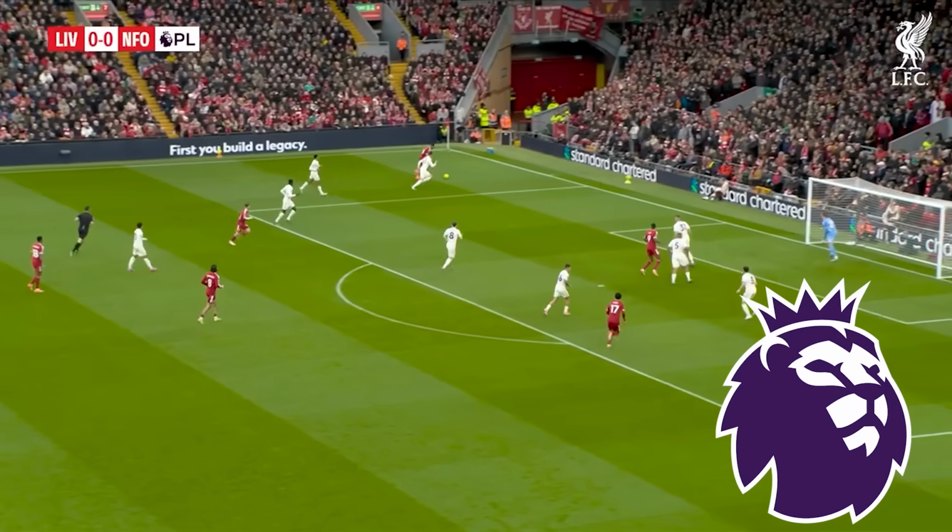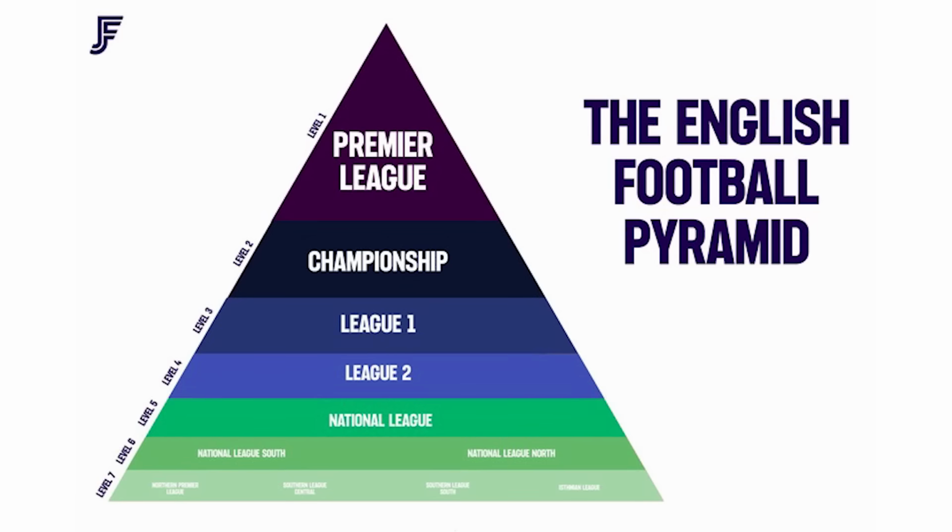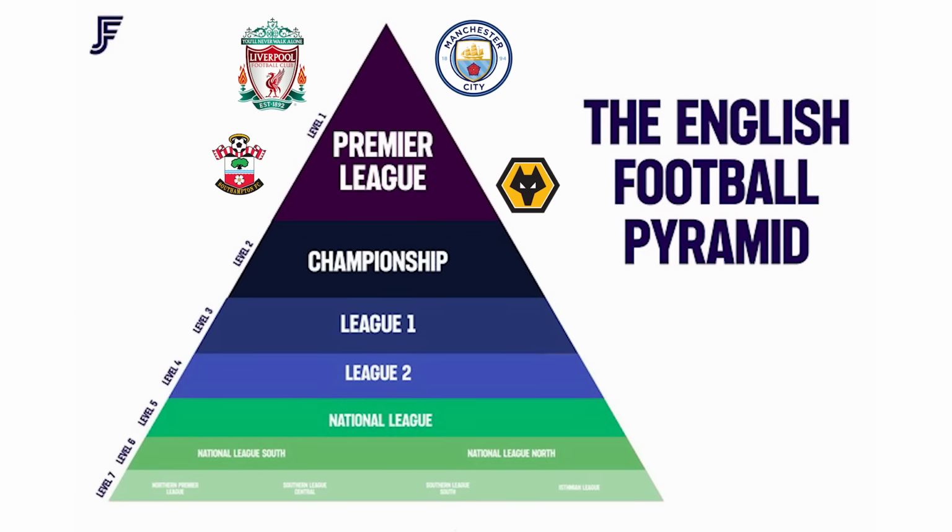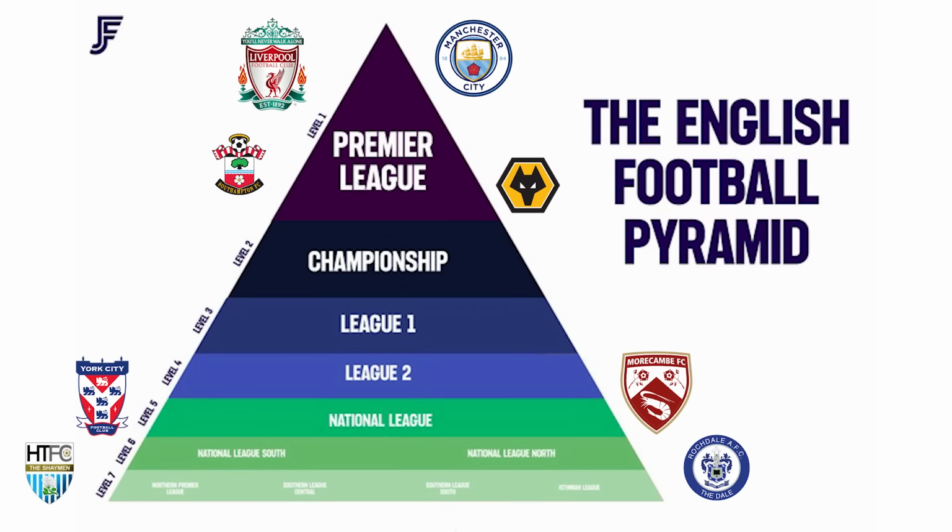In association football, or better yet just soccer, they have hierarchy pyramids, where the best of the best teams play in a league at the top, whereas your not so popular clubs reside at the bottom. And teams are constantly shifting up and down this pyramid, which is what we like to call promotion and relegation.